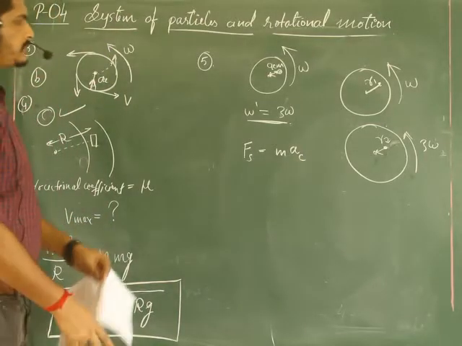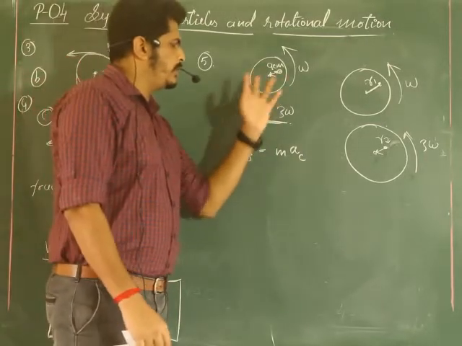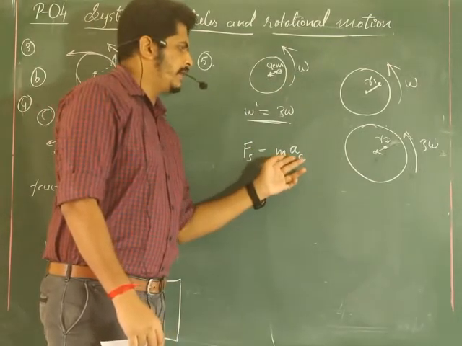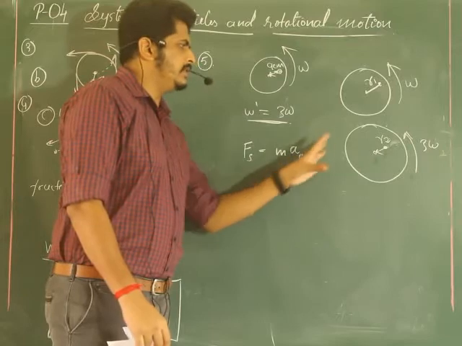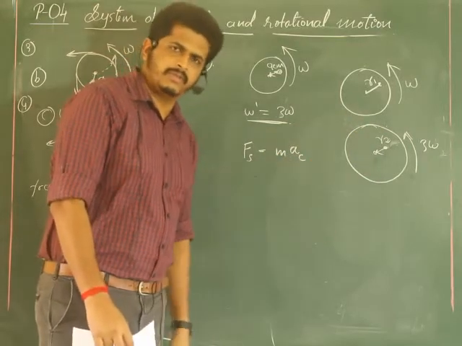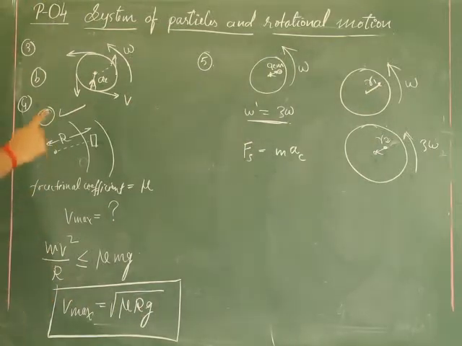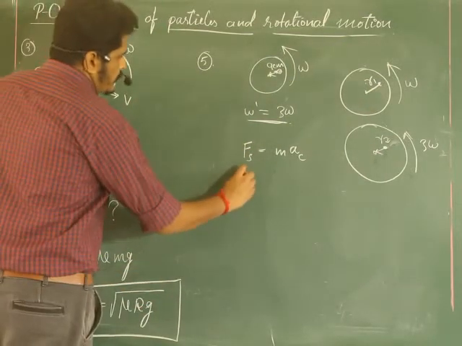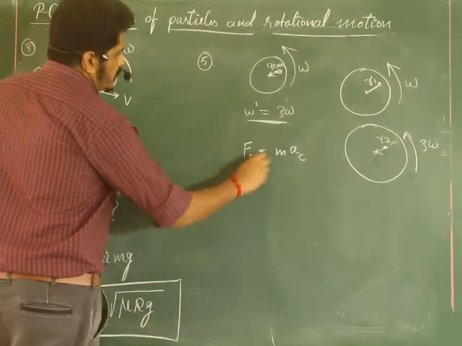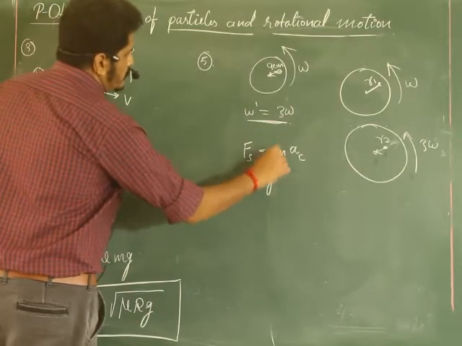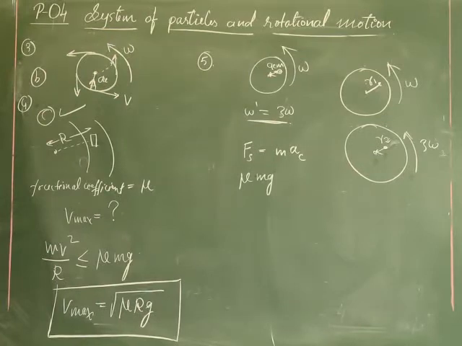If the frictional force on the coin and the mass times centripetal acceleration are equal, then the coin will be at the stationary position. So what is this now? Fs means what? Mu into N, that is mu mg. I will write it down like this.